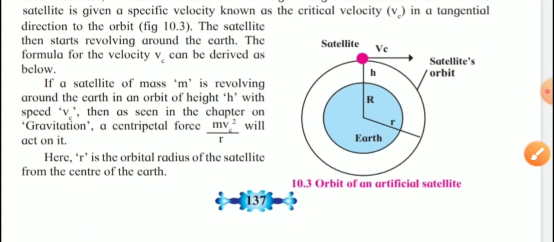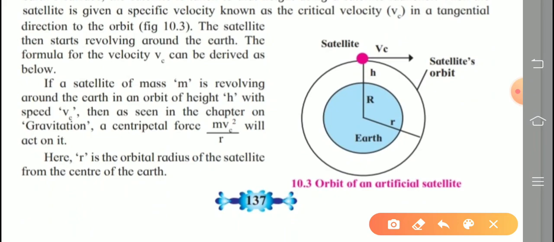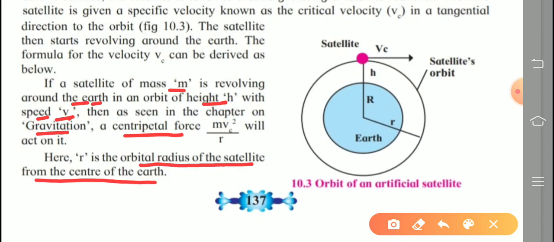If a satellite of mass m is revolving around the Earth in an orbit of height h with critical velocity vc, then as seen in the chapter on gravitation, lesson number 1, the centripetal force is given by the mass of the object times critical velocity square divided by r. What is the meaning of r? That is the orbital radius of the satellite from the center of the earth. So this formula is given here.